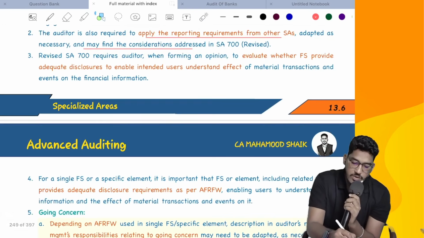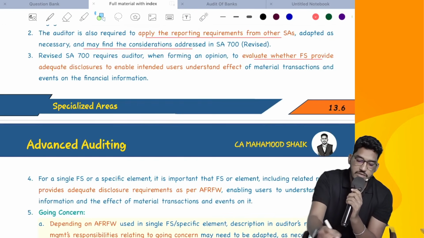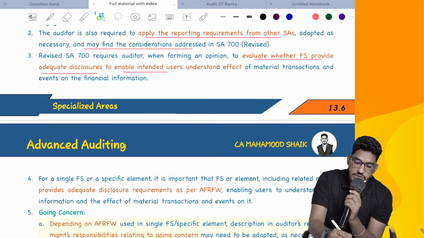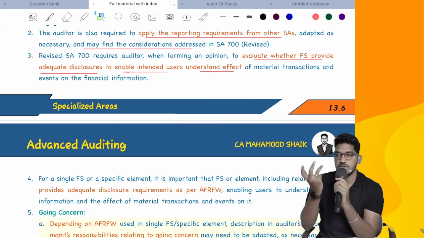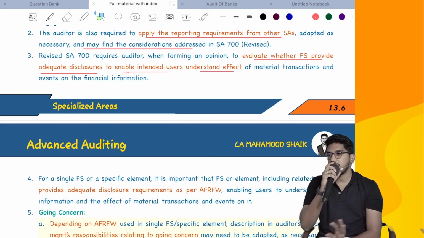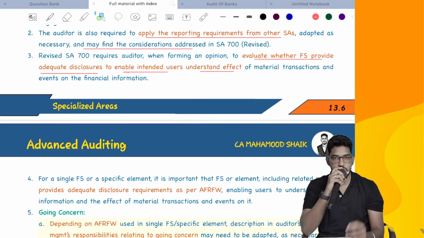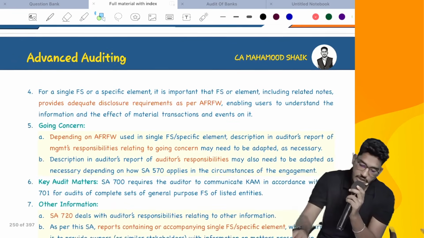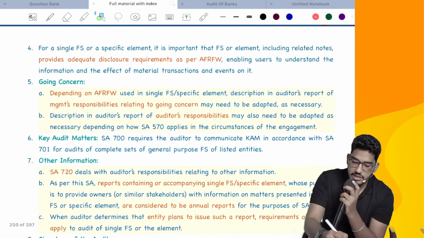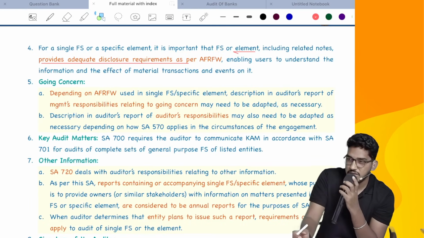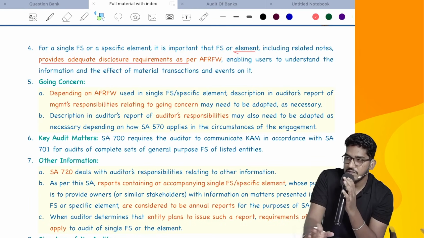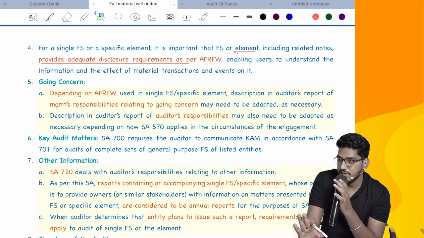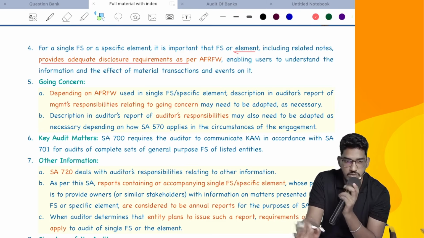Revised SA 700 requires the auditor, when forming an opinion, to evaluate whether financial statements provide adequate disclosures to enable intended users to understand the effect of material transactions and events. When forming an opinion, you have to check whether management has given all the disclosures which are relevant for the intended users or not. Now once again, common points. All this we do in regular audits also. Next, for a single financial statement or specific element, it is important that the financial statements or element including related notes provide additional disclosure. Once again, a repeated point. We need to check whether financial statements are giving all the disclosures required for intended users to understand them in a better manner or not.